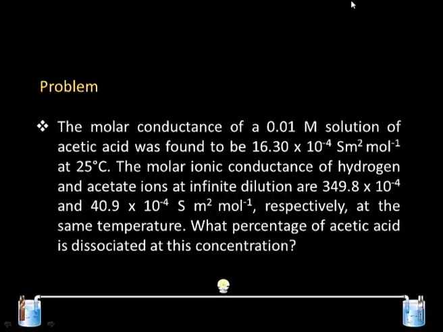So, to complete the discussion on the degree of dissociation and the dissociation constant of weak acid, let us look at one numerical. The molar conductance of 0.01 molar solution of acetic acid was found to be 16.30 into 10 raised to minus 4 Siemens meter square per mole at 25 degrees Celsius. The molar ionic conductance of hydrogen and acetate ion at infinite dilution were 349.8 into 10 raised to minus 4 and 40.9 into 10 raised to minus 4 Siemens meter square per mole respectively at 25 degrees Celsius. Our aim is to find the alpha or degree of dissociation for this case.